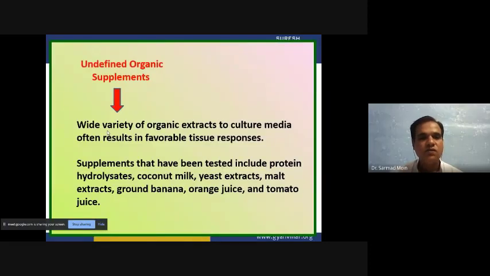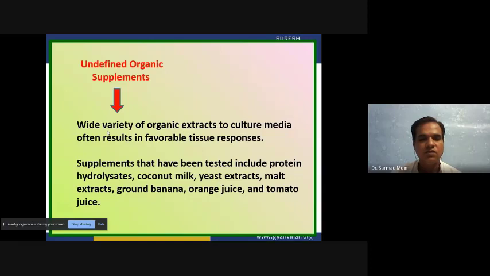Then a wide variety of organic extracts can also be added to culture media, and often these supplements result in favorable tissue responses. Supplements that have been tested include protein hydrolysate, coconut milk, yeast extract, malt extract, ground banana, orange juice, and tomato juice. We call these undefined organic supplements because the concentration is unknown.